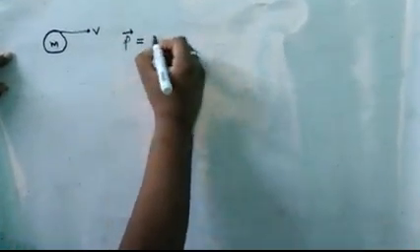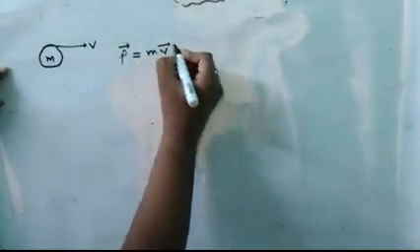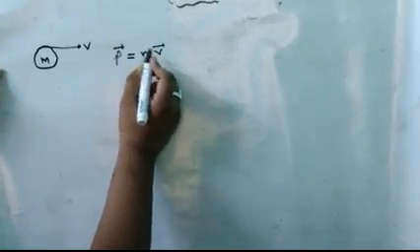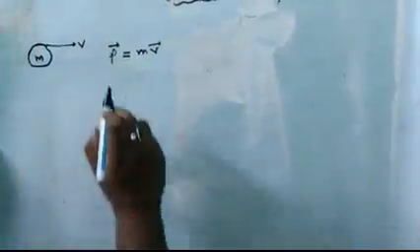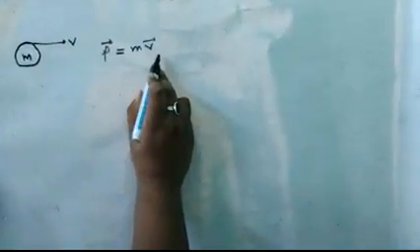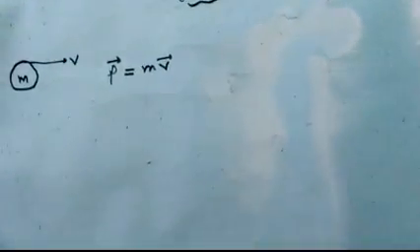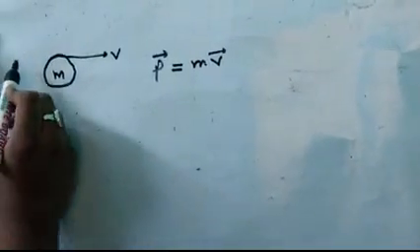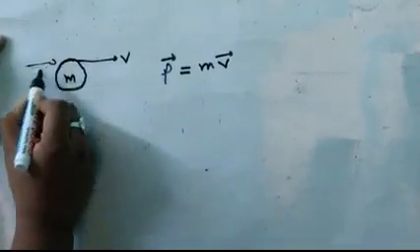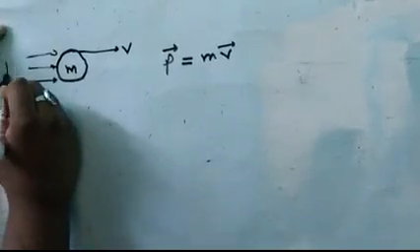So the momentum equals mass times the velocity. Momentum and velocity both are vector quantities. Now we say that a force F is applied to this body.